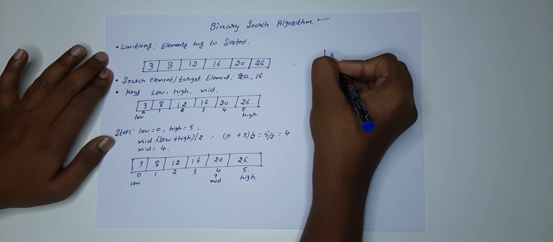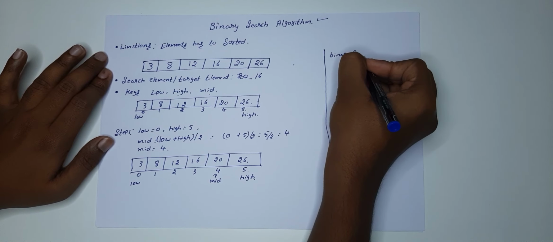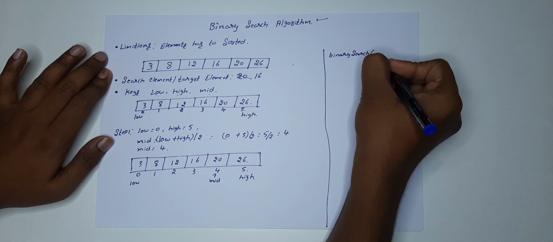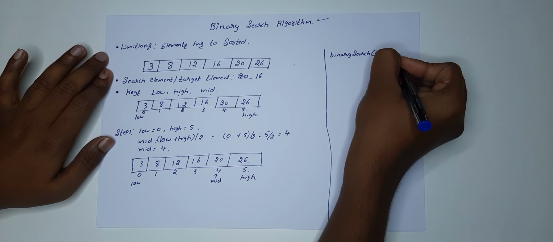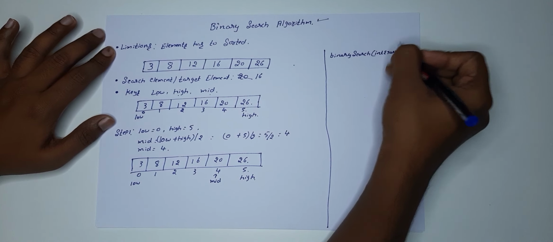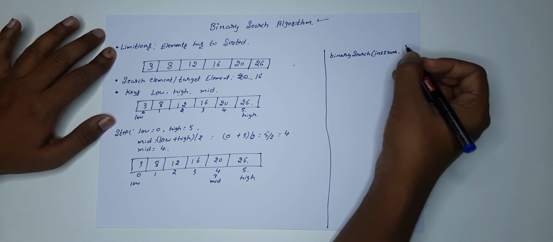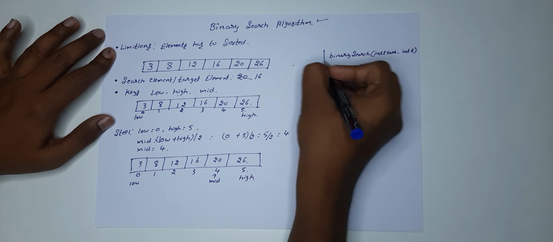This is a function irrespective of programming language. Over here I'm writing, let's say array. This is going to take the input of an array, and one more input, a target t.